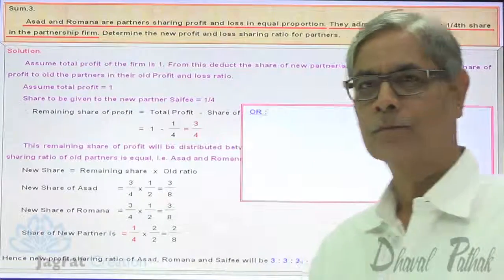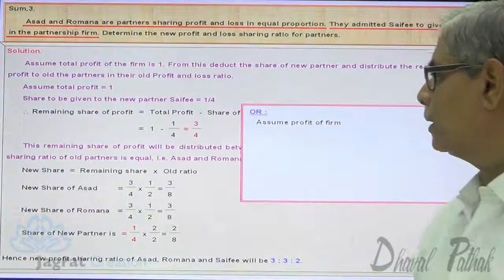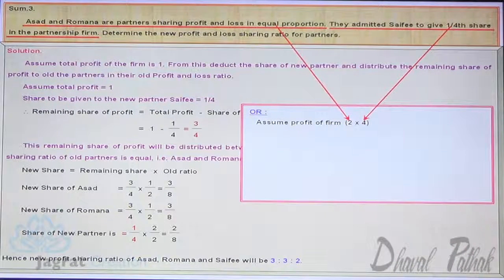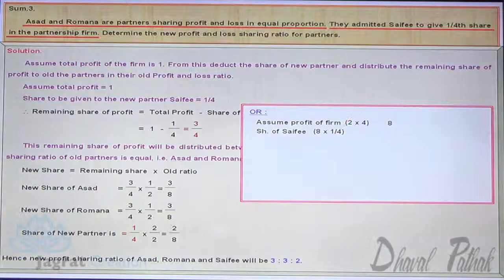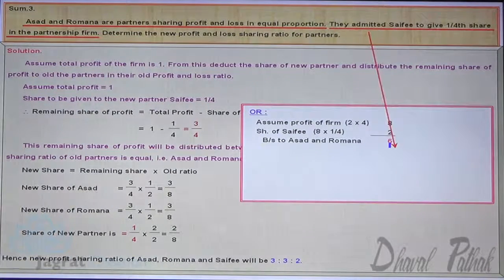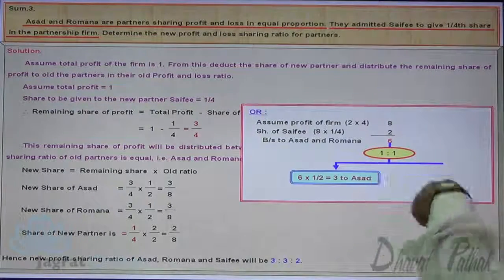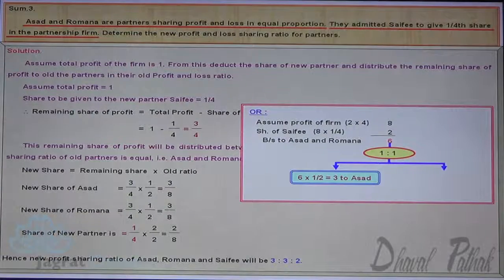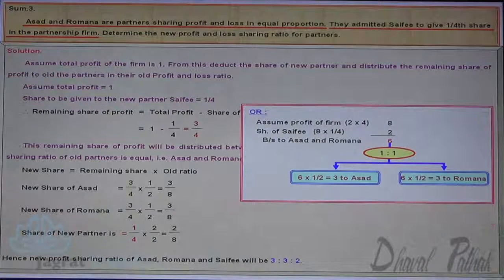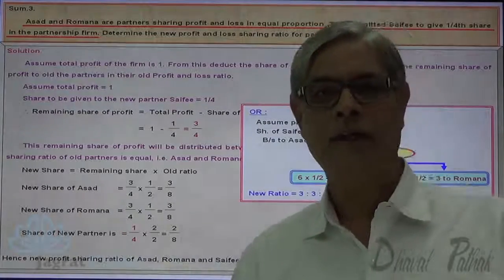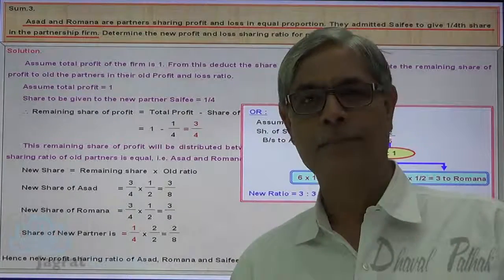Look at it. Assume the profit of the firm 4 2s are 8. Share of new partner 8 into 1/4, 2 rupees. Remaining profit is 6. That is distributed equally between partners. So share of Asad 6 into 1/2, 3 rupees. Share of Romana 6 into 1/2, 3 rupees. New profit sharing ratio 3:3:2. This is the alternative way to explain the same concept.